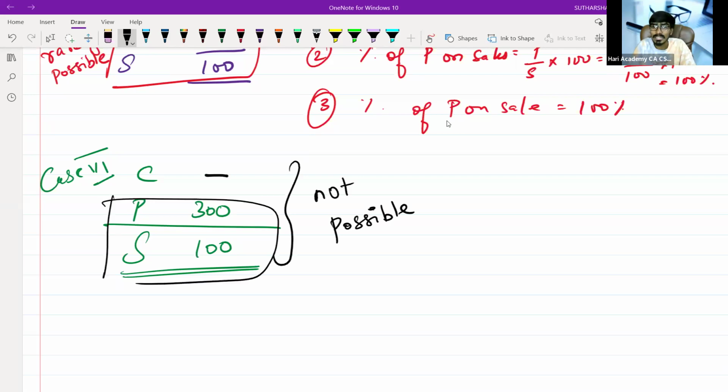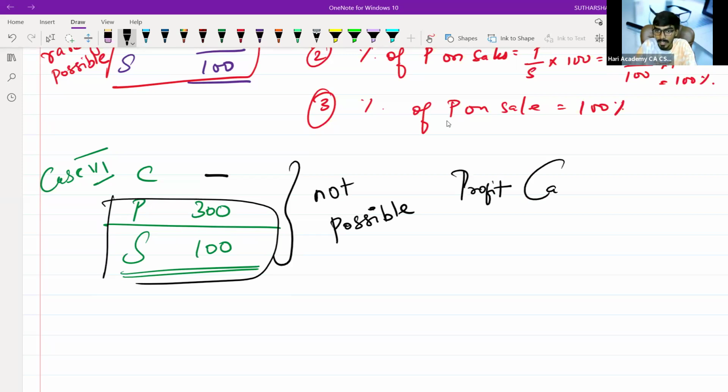Sales itself is 100. How can the profit be 300? So this is not at all possible. Everybody will think it is minus 200. That's how I'm giving you a weapon to go for your articleship or an internship or for other things. Just think.